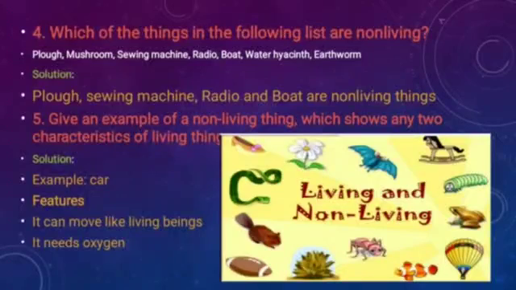Second example we can take is a cloud. A cloud is a non-living thing, but it shows two characteristics of living things. For example, it grows bigger in size, like living things. And it can move from one place to another. Clouds move from one place to another. So these two characteristics a cloud also shows. So you can write any two characteristics of living things which are shown by non-living things.